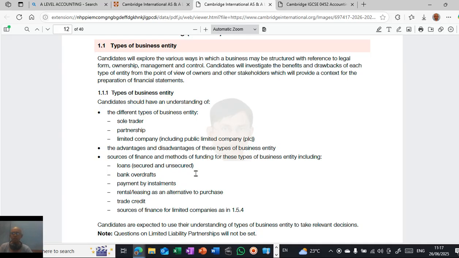A candidate is expected to use their understanding of the types of business entity to take relevant decisions, and the questions may be based on this. You have to answer the questions based on your understanding of these conceptual skills. This is the first thing, and it is very, very important. You need to know this particular aspect.